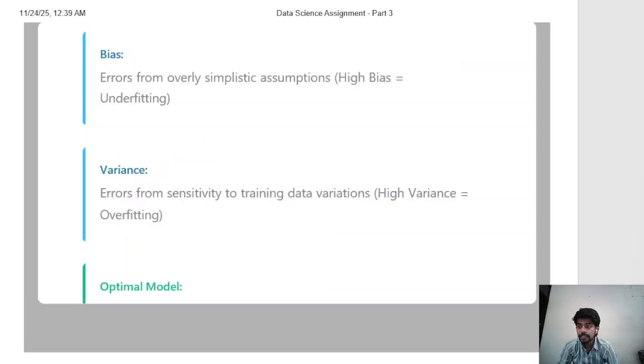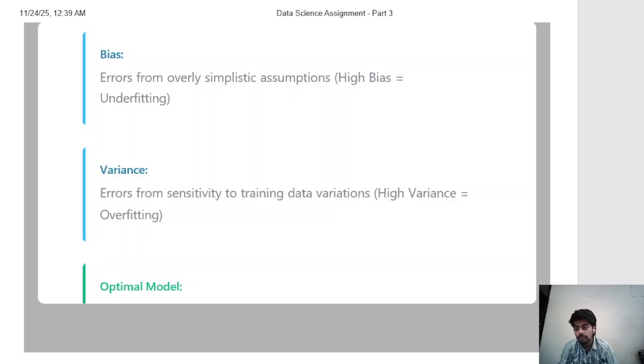Let's see the bias variance perspective. Let me explain this from the bias variance perspective. This provides another way to understand these problems. Bias refers to errors from making overly simplistic assumptions. High bias means the model makes very wrong assumptions and misses important patterns. This is underfitting. The model consistently makes the same types of mistakes.